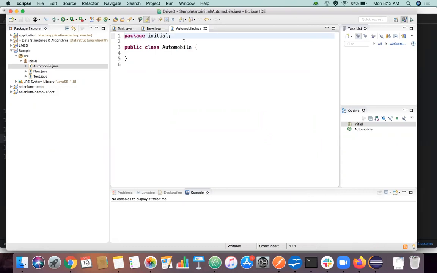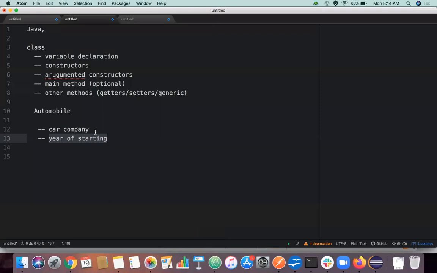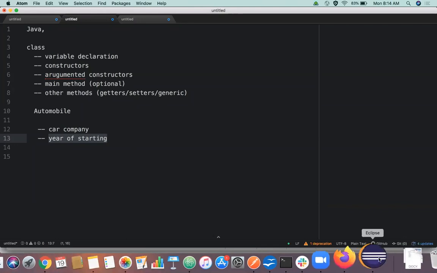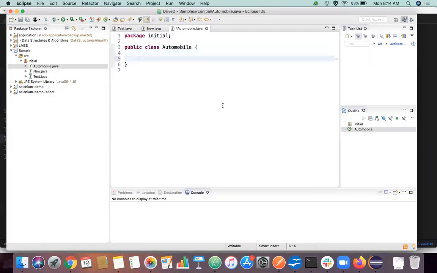So the package declaration is done, and it has created a class with the class keyword and the access modifier public, right? What properties do I need for this class? As I mentioned previously, the car make, car company, and year of starting of that company. These are the two properties that I'm going to have in this automobile class, right? Let's declare the car make as a String.